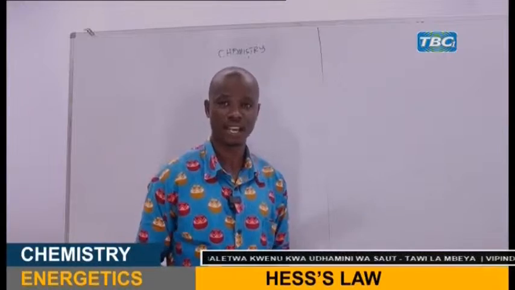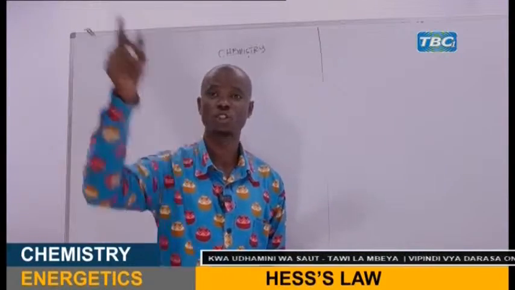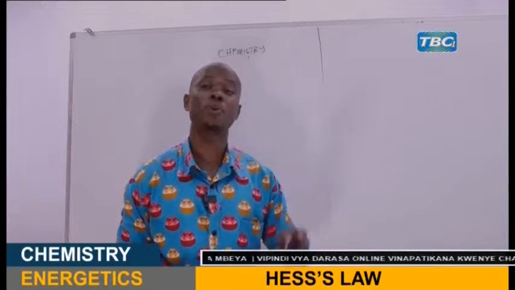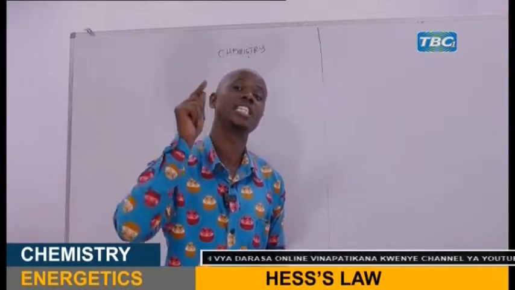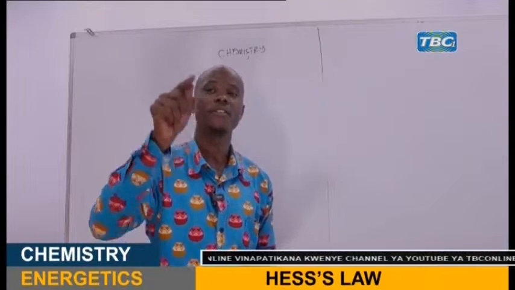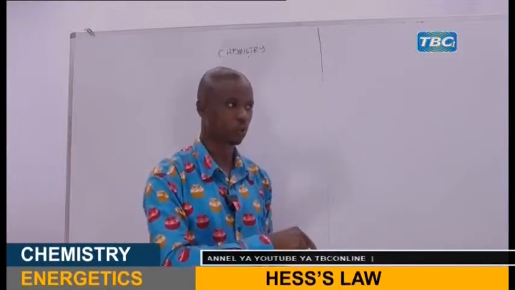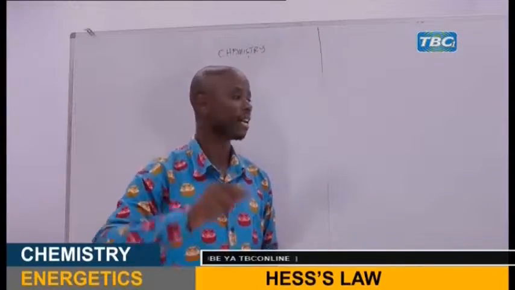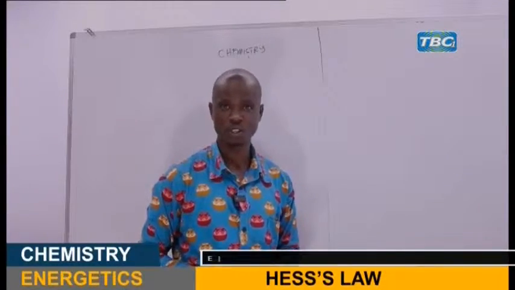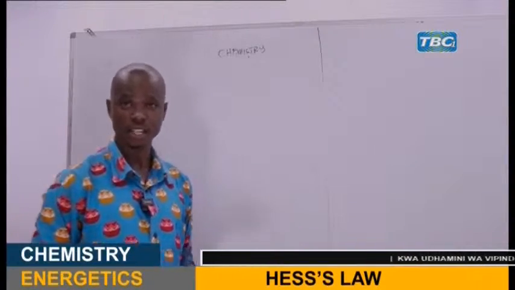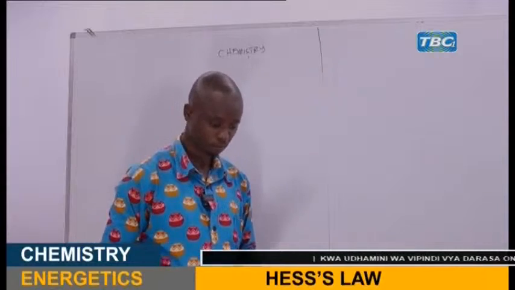Energy must be used to add the second electron. So it is an endothermic process because energy is required to overcome the repulsion caused by the first added electron. That's why it is an endothermic process. So that is very simple. I'm sure that, my dear student, you can answer that question.